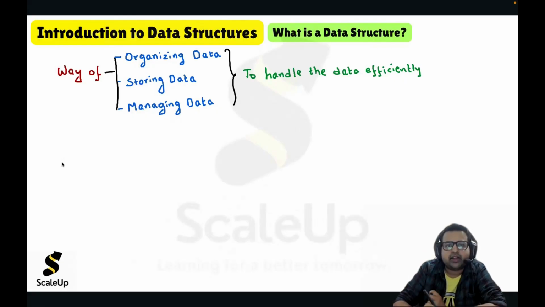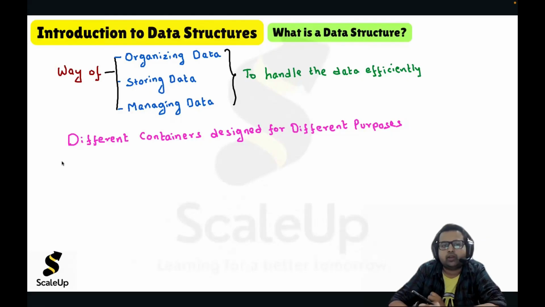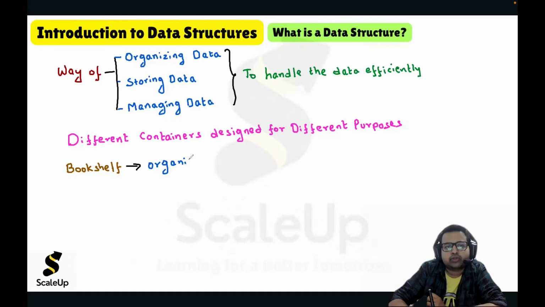You can think of data structures as different containers designed for different purposes. If we correlate it with a real world example, like a bookshelf. In a bookshelf also we organize the books in a particular way so that we can manage them very easily. A bookshelf organizes books in rows. Books are not kept in a random order, but are organized in rows, and it will enable us quick access.